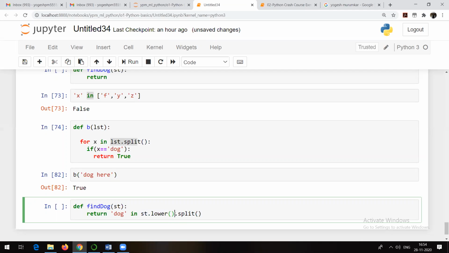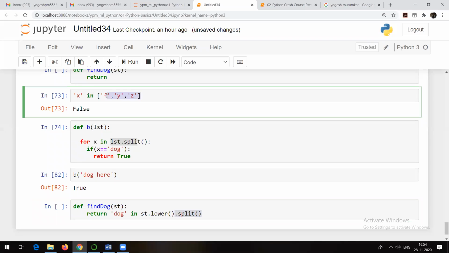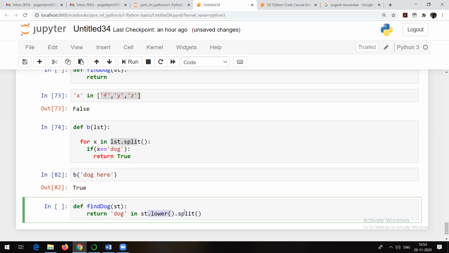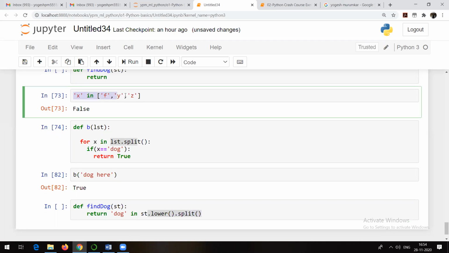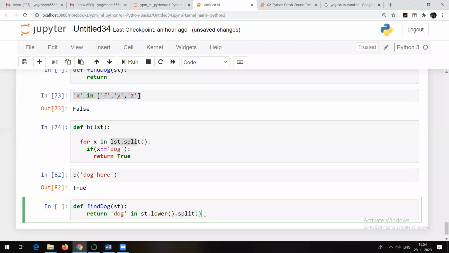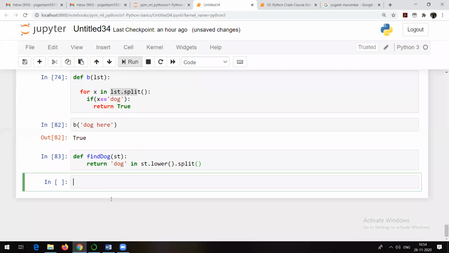And you know what the output of split is? The output of split is always a list. That means whatever the user has written will be converted into lowercase and then converted into a list. And we have already seen how we apply this kind of in operation on a list. That's it. This is what my function is. Go here and run it.